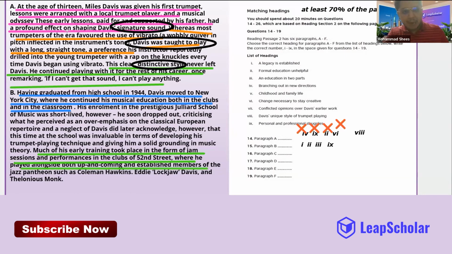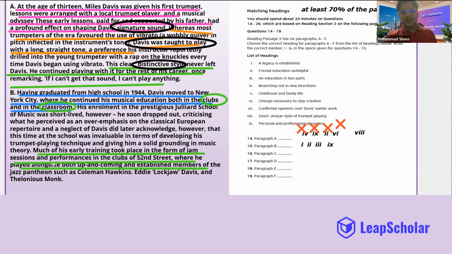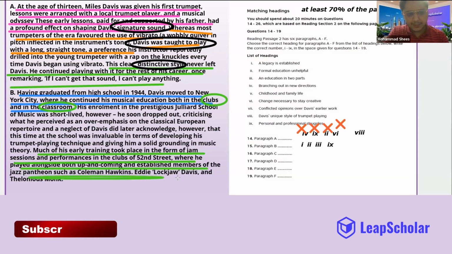Guys, tell me, out of these 2 words that we learned here, he studied in clubs and he studied in the classroom. Which one are they talking about here that I have marked with green? Which explanation is this that they're talking about? They're talking about club. Okay, so this part that is here, that is actually for clubs. Anyway, I'm going to move ahead and read between the lines now.